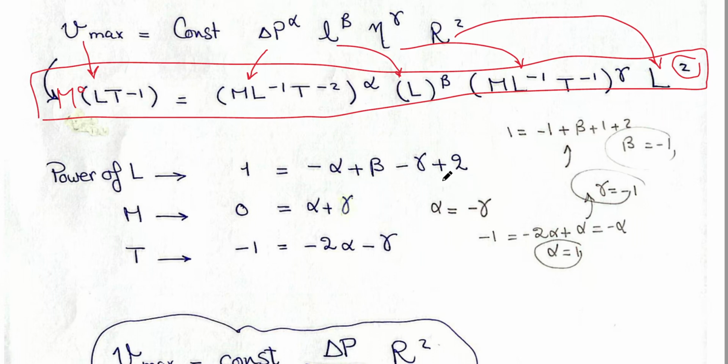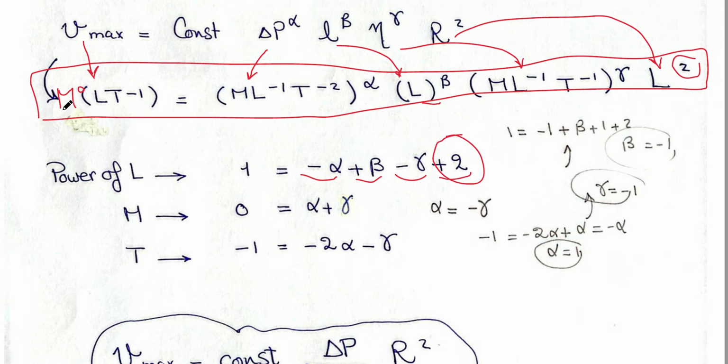From the other side, you add the powers of every dimension. Let's see the power of L. L appears here in the first bracket to the power minus 1 gamma, so write minus gamma. L appears again to the power beta, add beta. L appeared again, minus gamma. And L appeared for the fourth time, but with a known power 2. So add it, don't forget this.